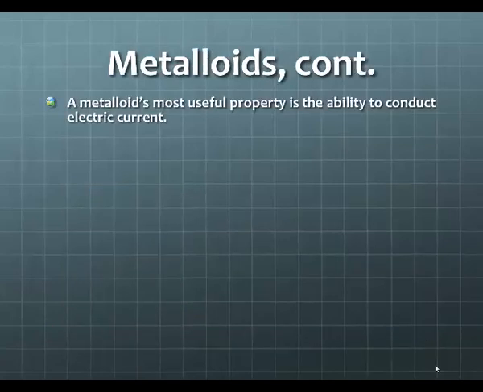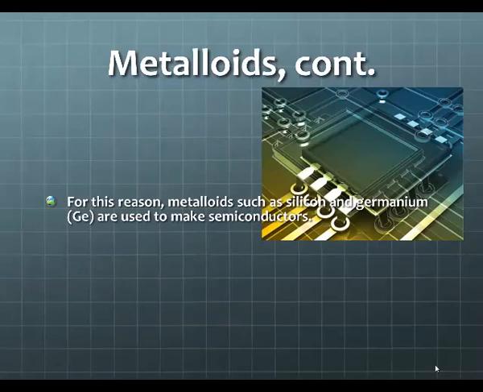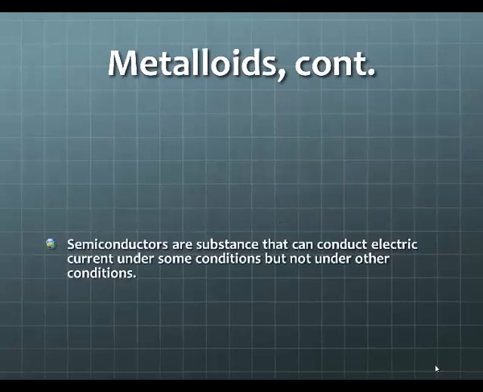A metalloid's most useful property is its ability to conduct electrical current. The conductivity of a metalloid can depend on temperature, exposure to light, or the presence of impurities. For this reason, metalloids such as silicon and germanium are used to make semiconductors. Semiconductors are substances that can conduct electrical current under some conditions, but not under other conditions.